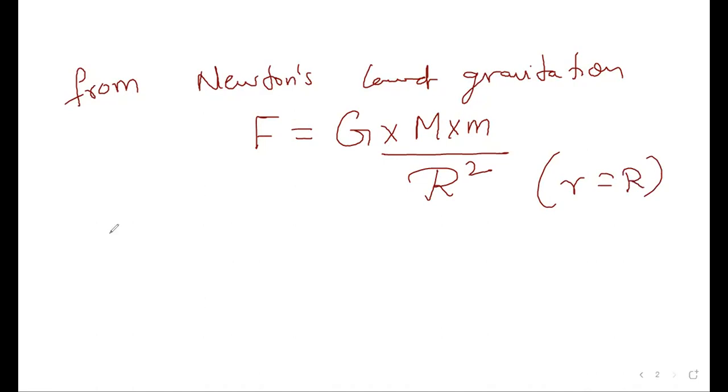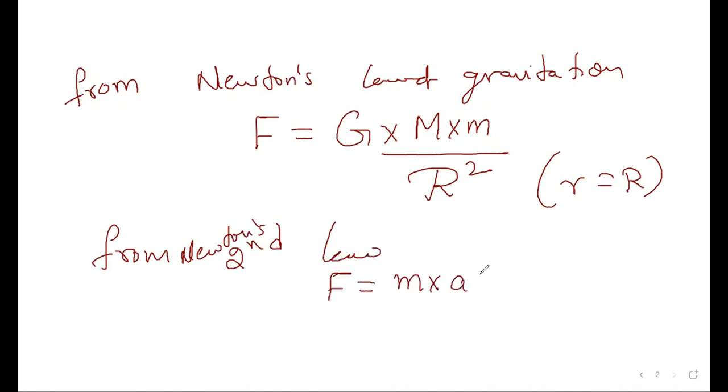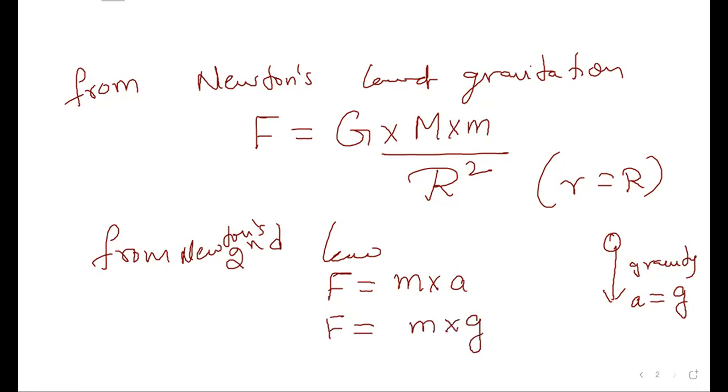Now let us see Newton's second law of motion. As we know, Newton's second law: F equals mass into acceleration. In the case of gravity, a equals g. So now F equals m into g. Any doubt in this? Let us call this equation 1 and this equation 2. Clear? Shall we proceed, guys?